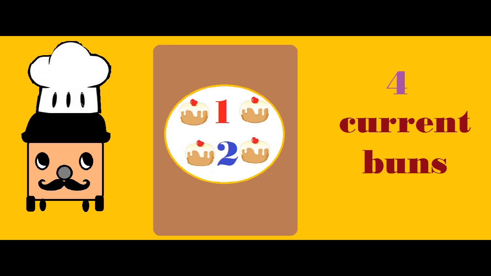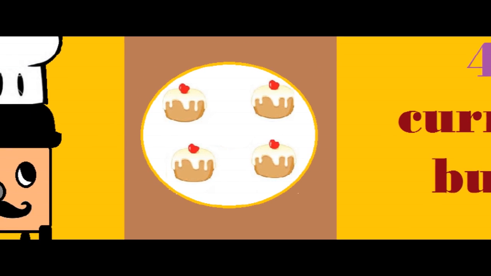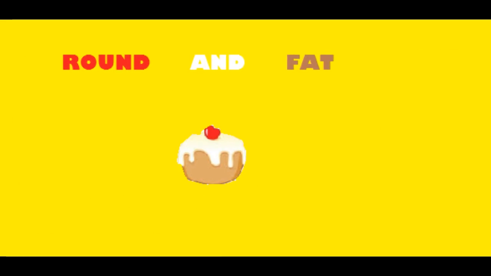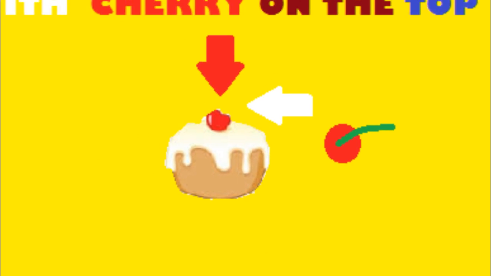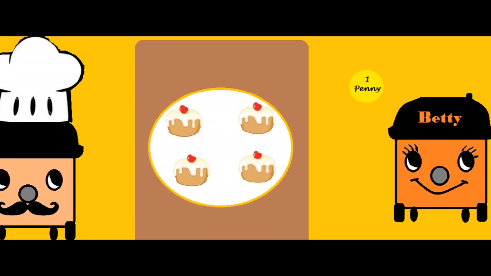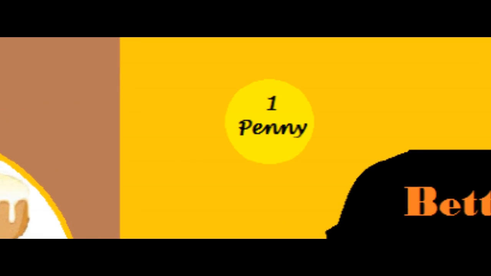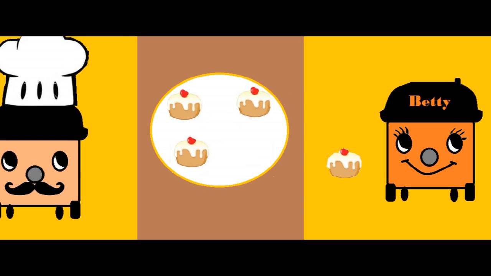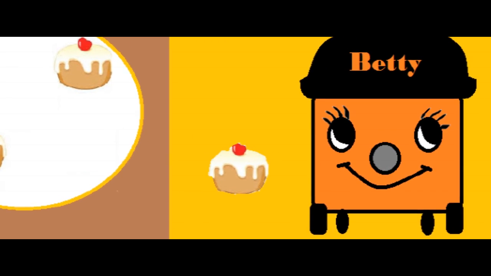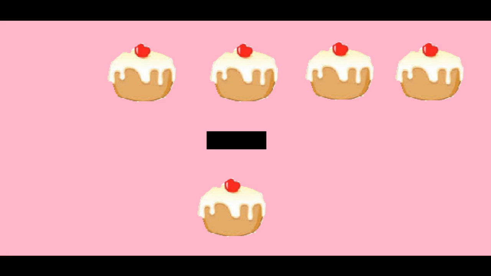1, 2, 3, 4. 4 currant buns in the baker shop, round and fat with a cherry on the top. Along came the little girl with a penny one day. Bought a currant bun and ate it right away. 4 minus 1 equals 3.